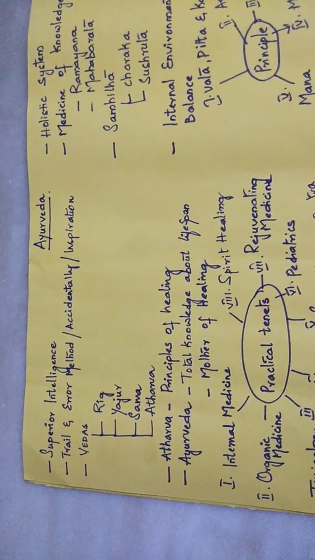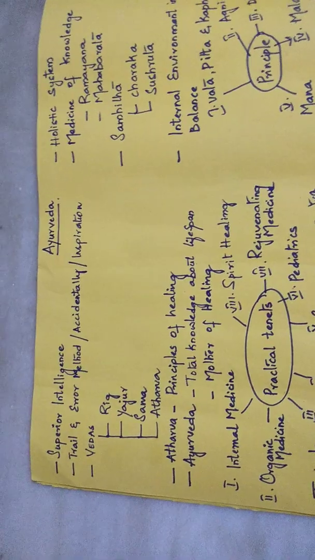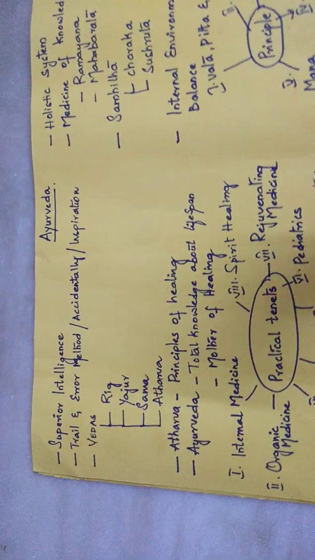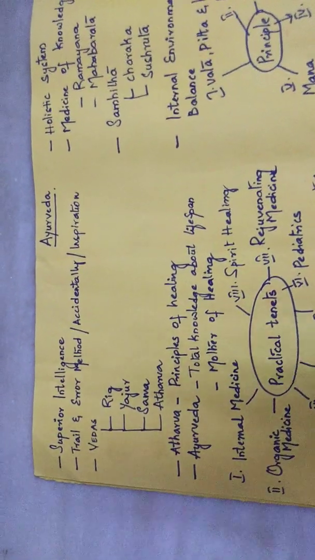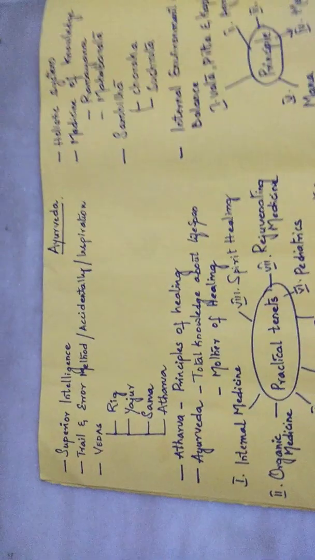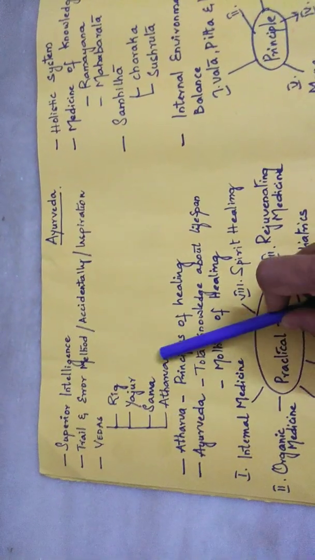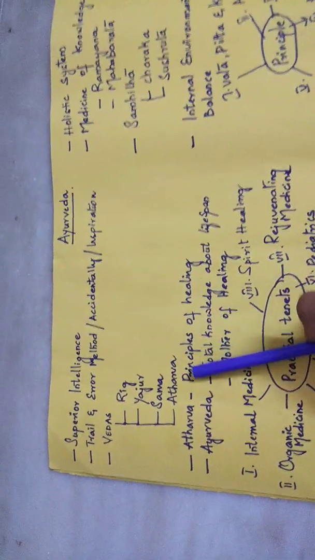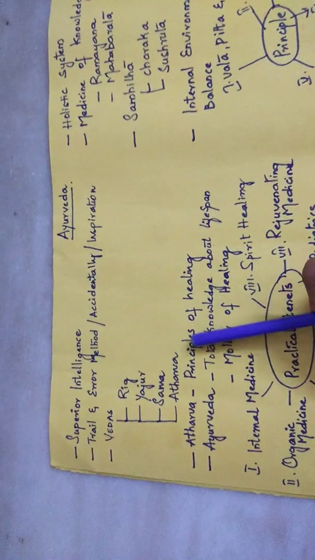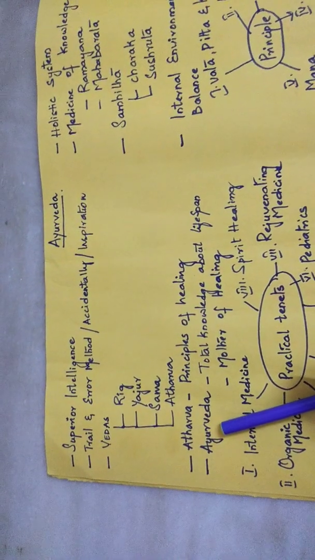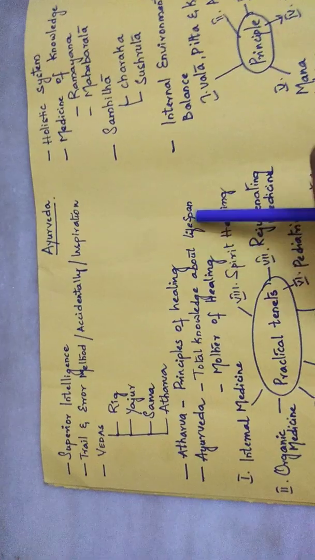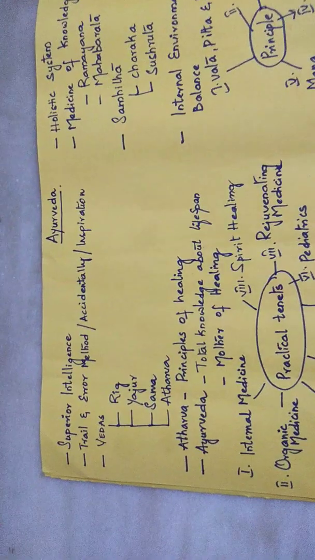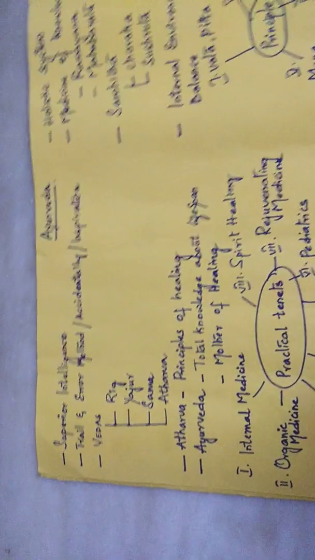So coming to Ayurveda, we have to talk about the Vedas. According to ancient mythology, the Veda explains the concept and essence of Ayurveda. The Vedas are Rig Veda, Yajur Veda, Samaveda, and Atharva Veda. The last one, Atharva Veda, explains the principles of healing, and these principles of healing are correlated to the word Ayurveda. Ayurveda is nothing but total knowledge about a lifespan.